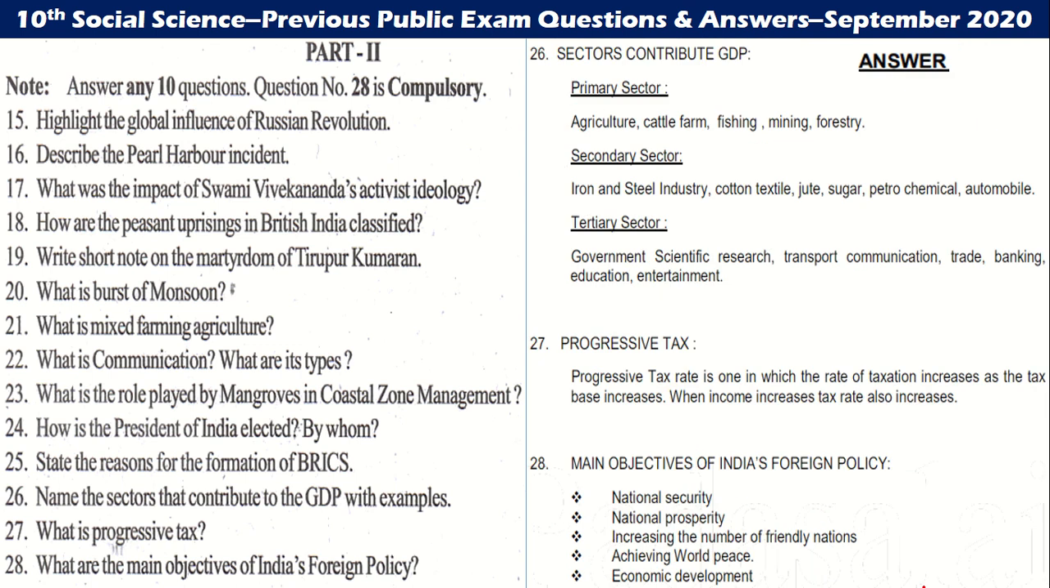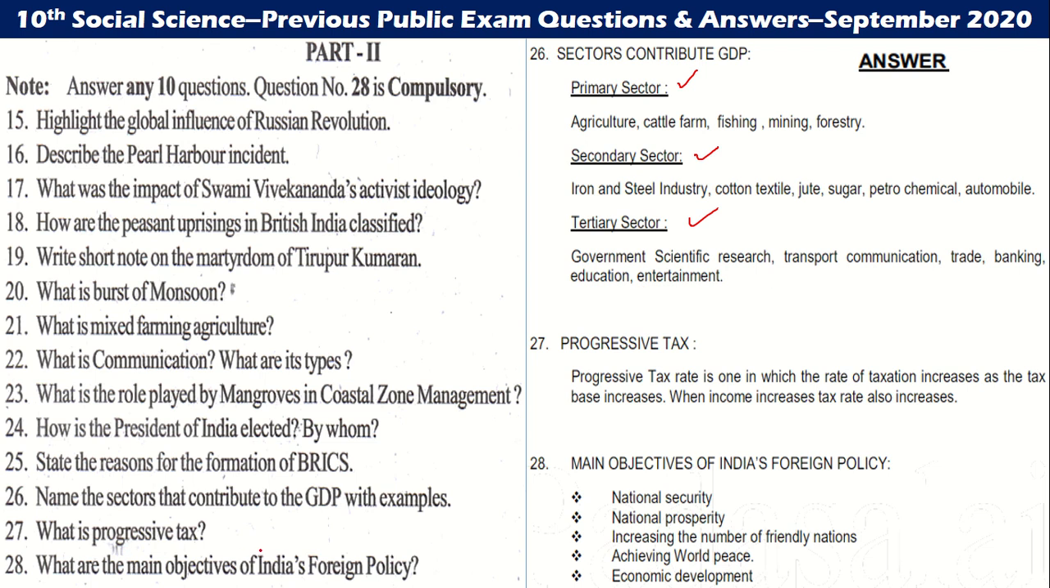Let's go to the next one. 26th: Name the sectors that contribute to the GDP with examples. The primary sector, secondary sector and tertiary sector. Primary: agriculture, cattle farm, fishing, mining, forestry. Secondary: iron and steel industry, cotton, textile, jute, sugar, petrochemical, automobile. The tertiary sector is government, scientific research, transport, communication, trade, banking, etc., education and entertainment.